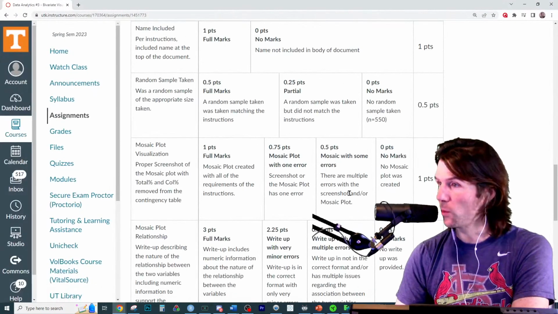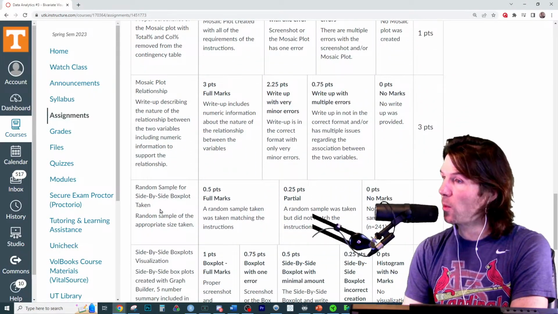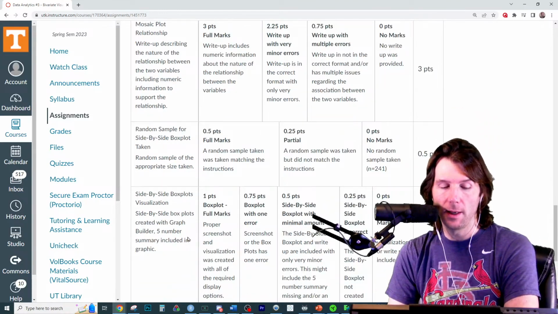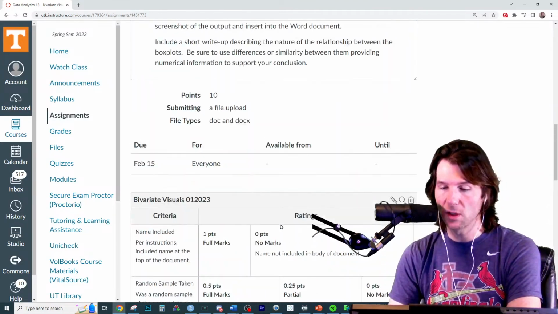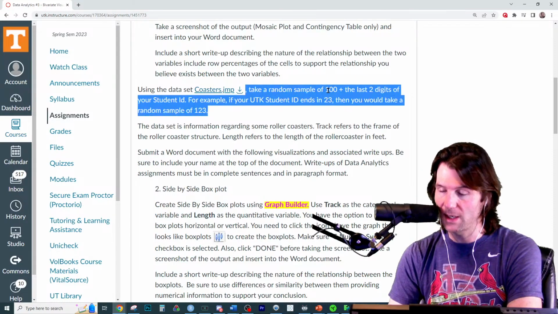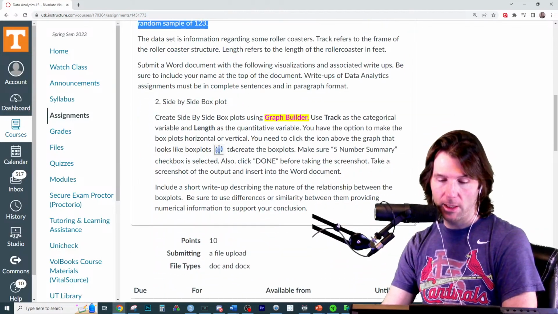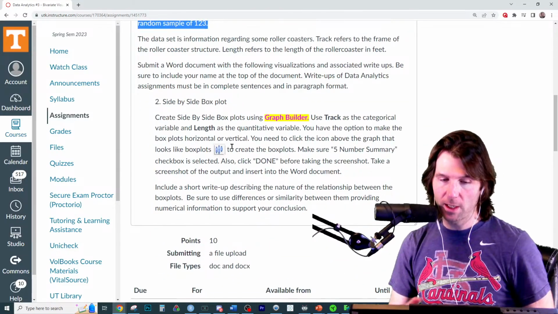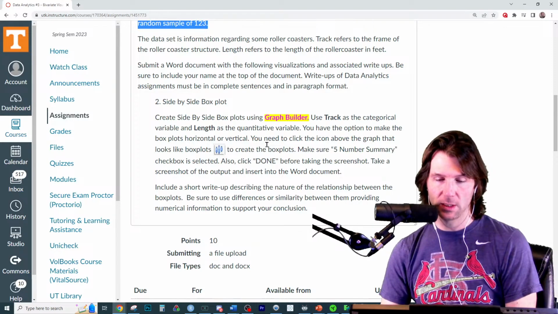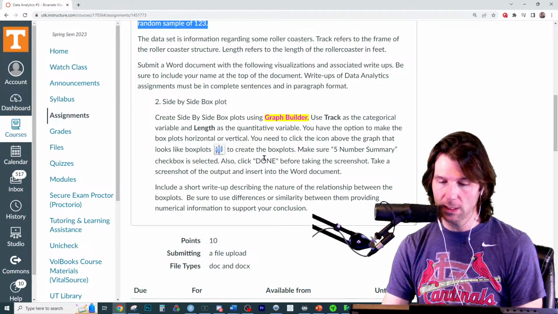Once again, please read the rubric to where it says things like take your random sample. We're going to do 100 for this one. And then side-by-side box plots, and you're using the roller coaster data. So make sure to get your data. Use 100 plus the last 2 of your UTID. So we're going to do another random sample here again. Submit the Word document with your write-up. You'll include both in the same Word document. And we're going to use the graph builder tool and include the 5-number summary.